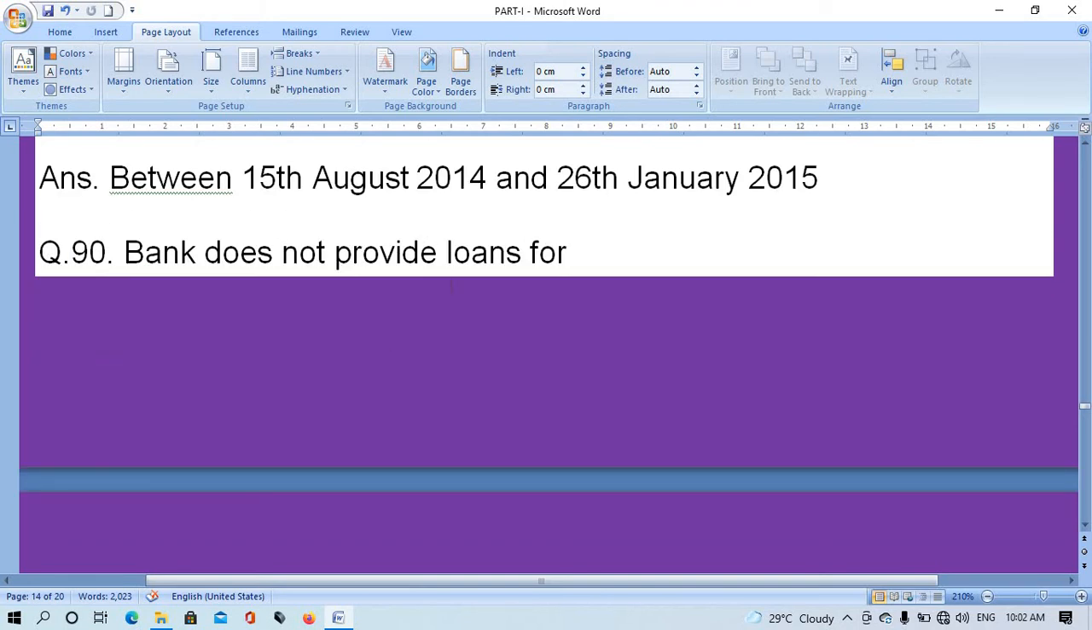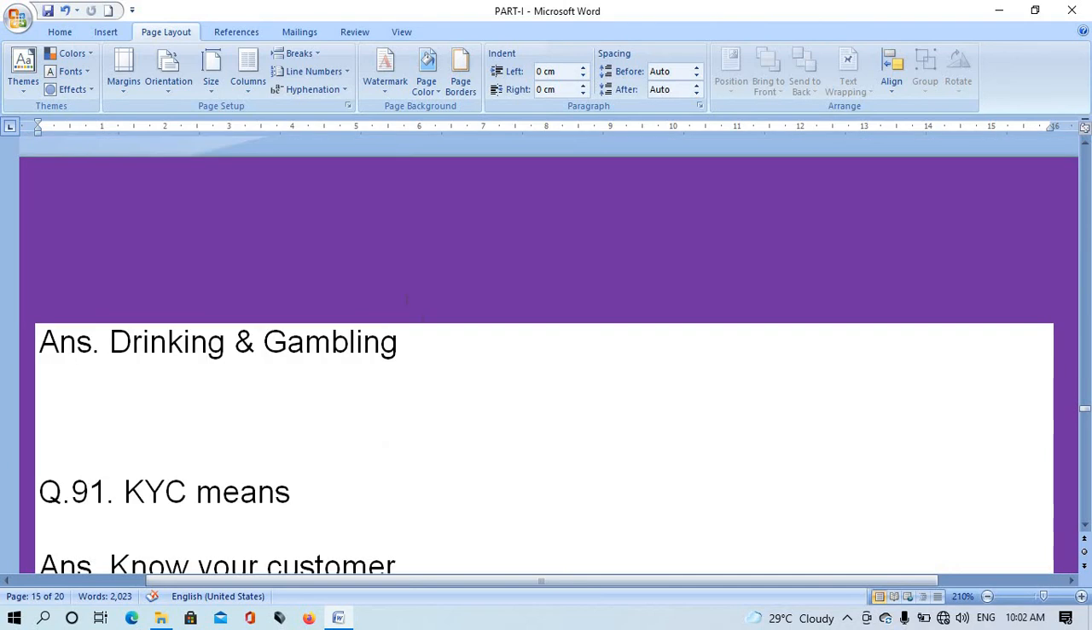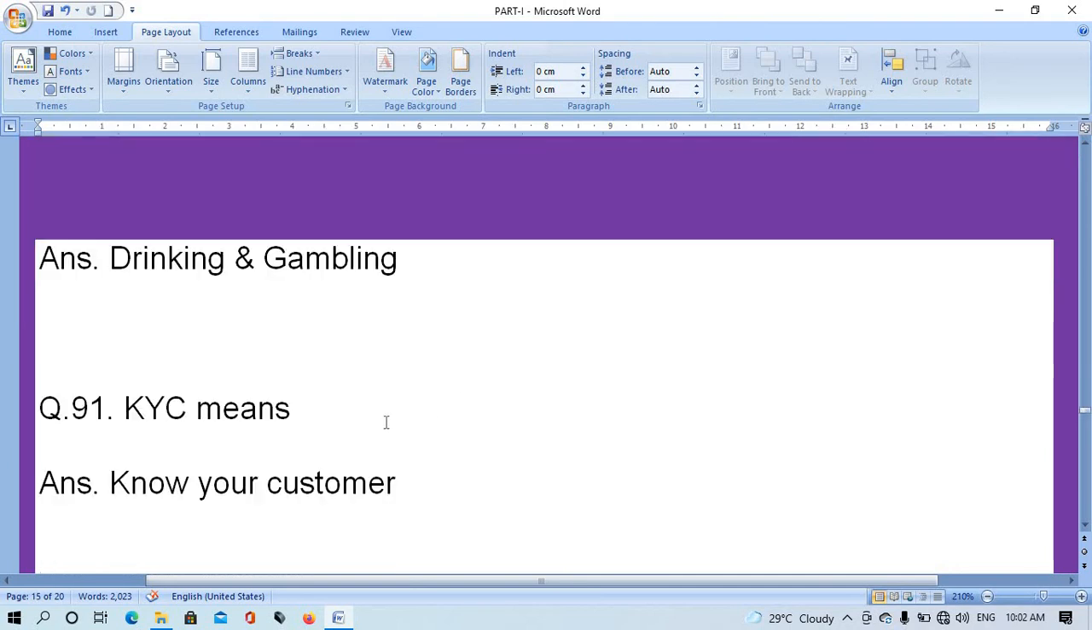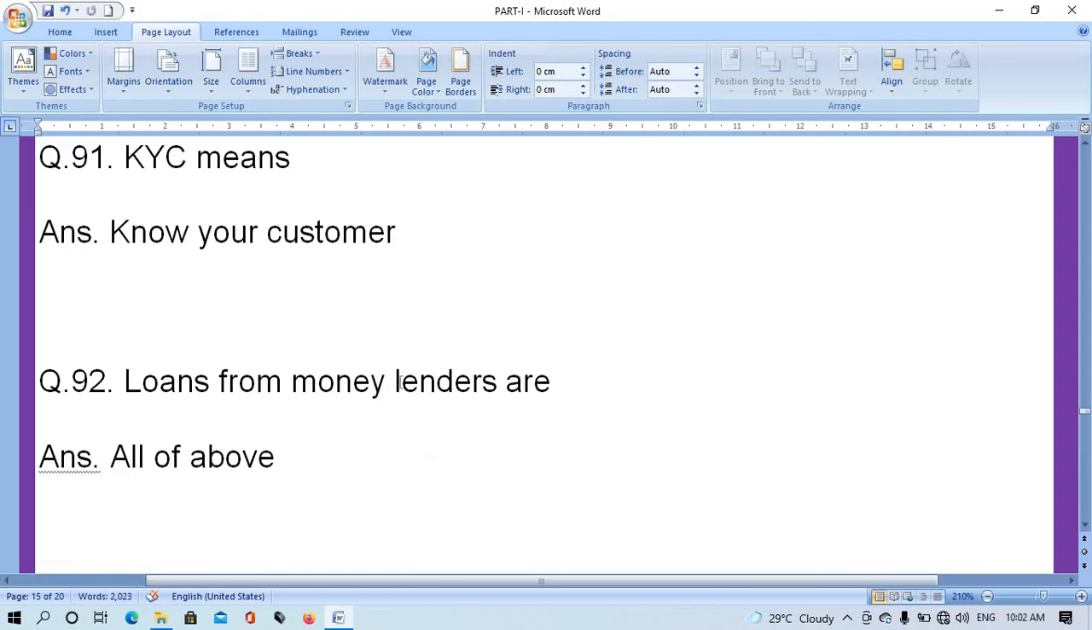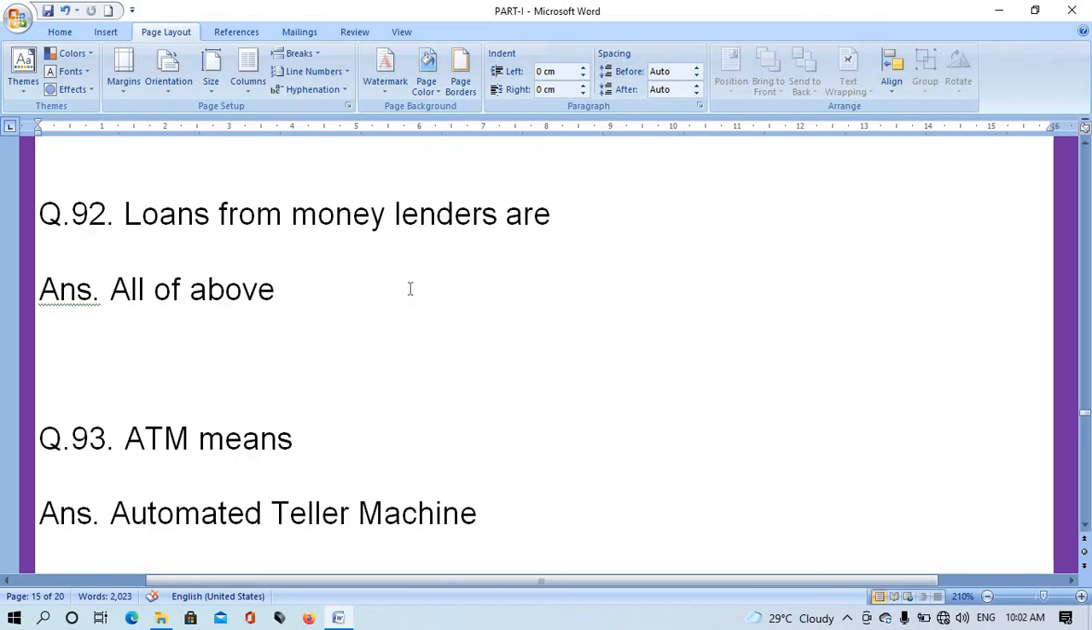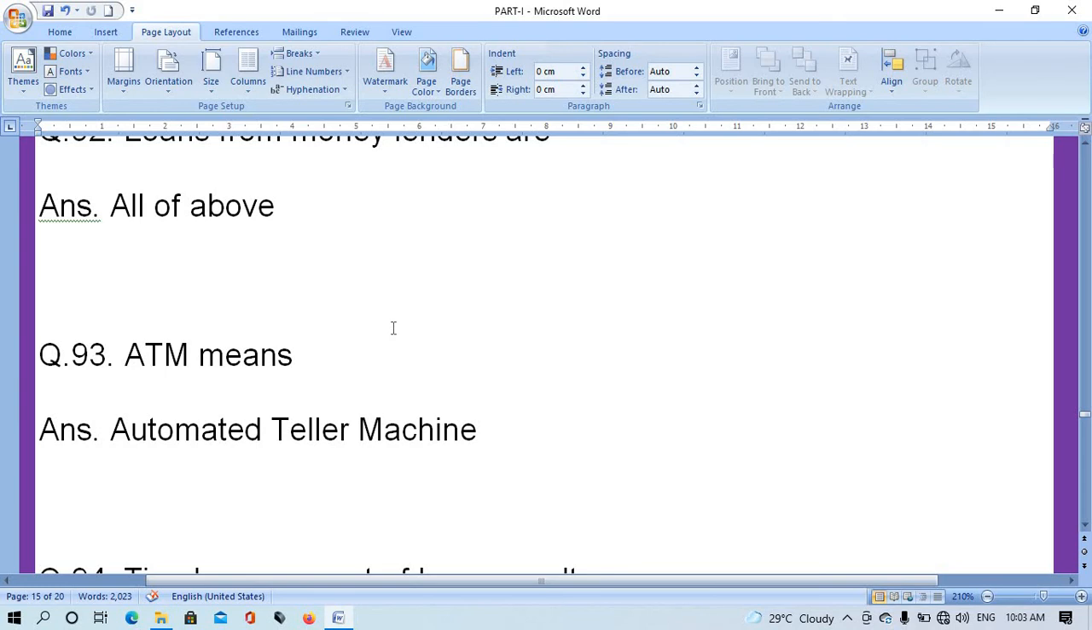Question number 90. Bank does not provide loans for? The right answer is drinking and gambling. Question number 91. KYC means? The right answer is know your customer. Question number 92. Loans from money lender are? The right answer is all of above.